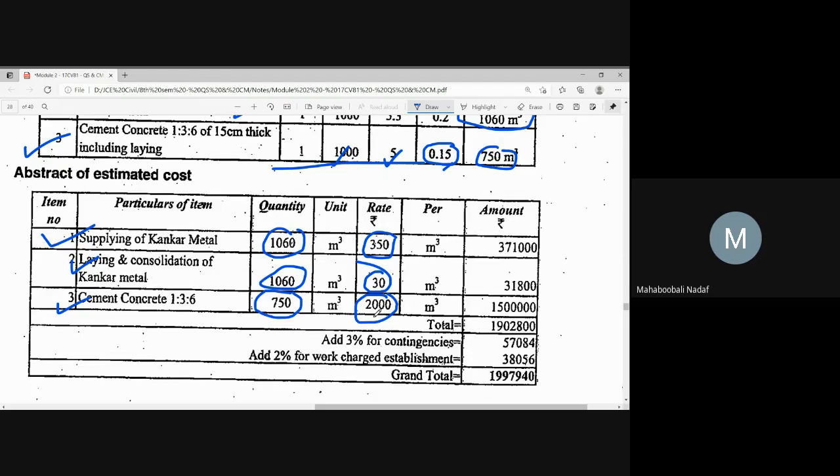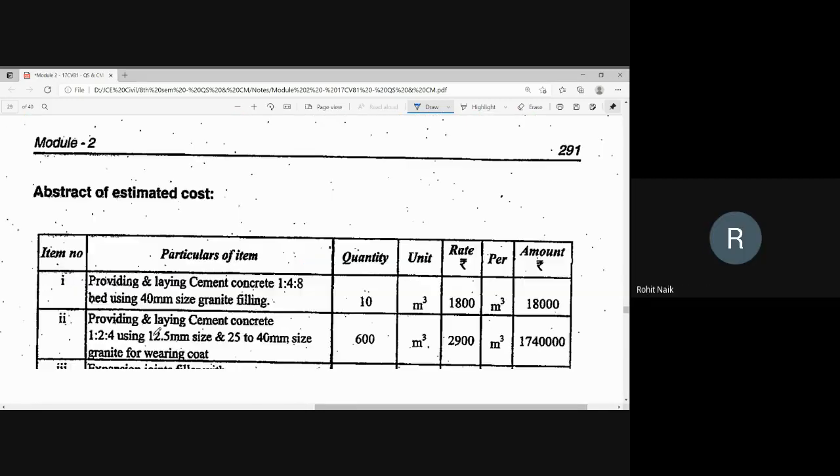They should tell either supply and laying combined, or for all the items supply separate and labor separate. Now each quantity and rate, the last column will come, and when you add the last column, you have to add what? 3% and 2% contingency, 2% plus 2% contingency. Is that okay for everyone? Yes, sir. Everyone has understood? Yes, sir.